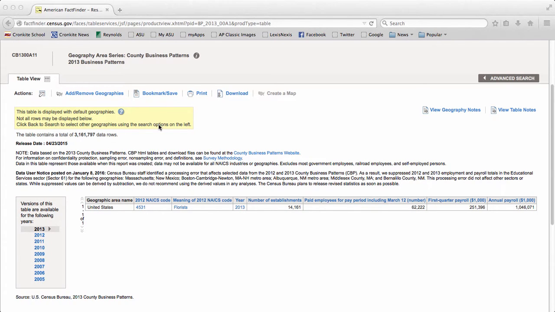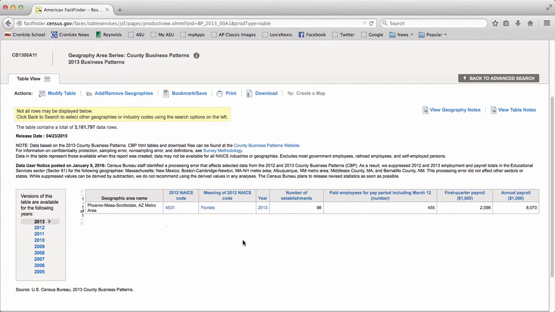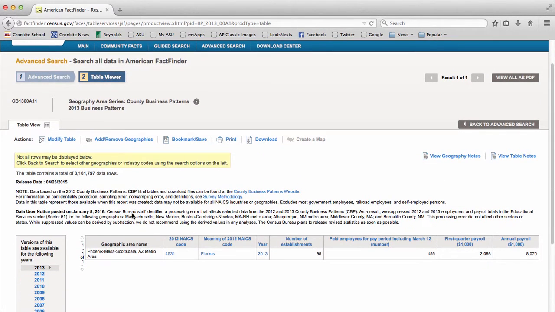If we want to look at a specific area, we come up here to where it says Add Remove Geographies, and you can type in where you want to look. So we'll look at Phoenix. It adds over here, you click Show Table, and it gives you the same information, but narrowed down to the area that you specified. Pretty interesting, so you can compare to the national average that way.